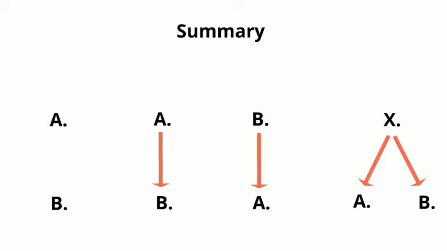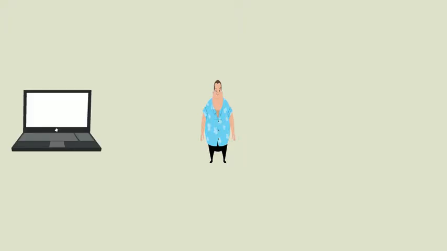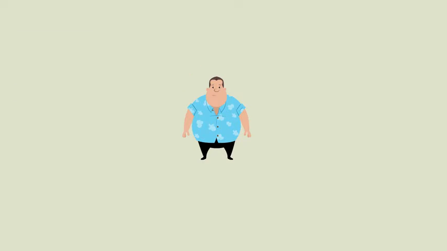So hopefully you can see that correlation is really only a starting point for investigating something, and we need to do that by designing an appropriate experiment. So how could we test if computer games cause obesity? Well, we could encourage people to play computer games every day for several months and see if they become obese. Then we could take away the computer games and see if they lose weight.